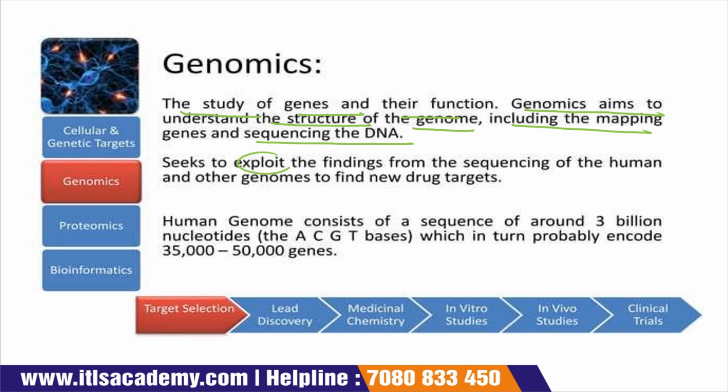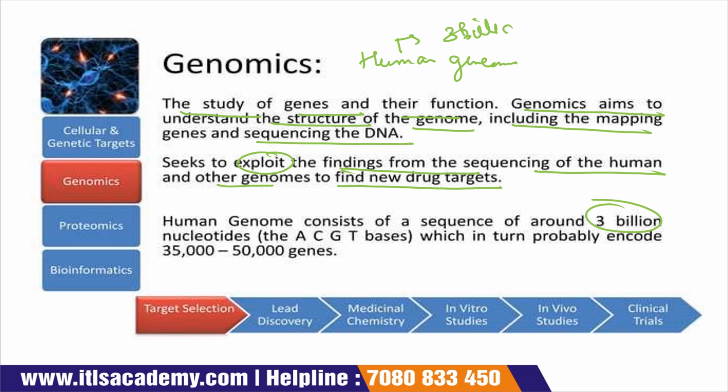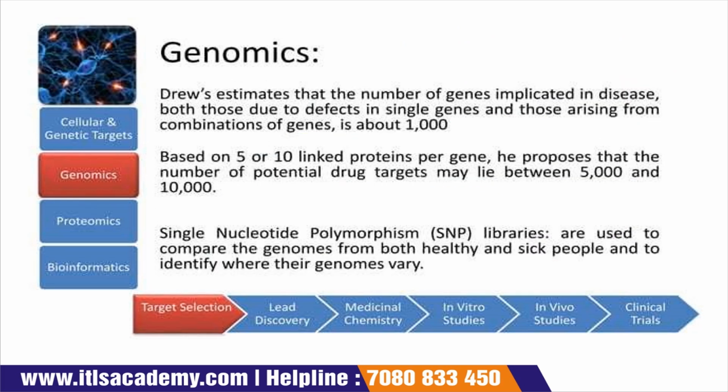Next, you seek to exploit the findings from the sequencing of the human and other genomes so as to find new drug targets. The human genome consists of a sequence of around 3 billion nucleotides. If we talk about the human genome, it contains around 3 billion nucleotides, that is your ACGT bases, which in turn encode around 35,000 to 50,000 genes.